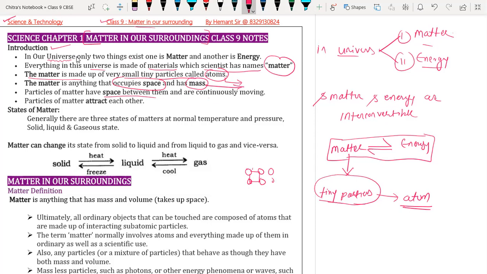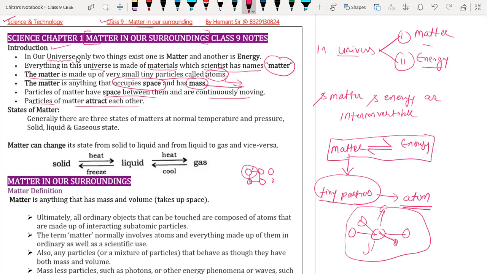The particles of matter are continuously moving and they attract each other. These particles have space between them, and they keep in motion randomly in all possible directions. Particles of matter attract each other; since they have mass, they have a force of attraction between them. That's why one particle holds another particle, which holds another, in all possible directions, and they form solid, liquid, etc.